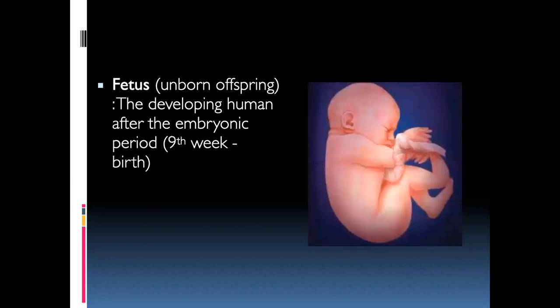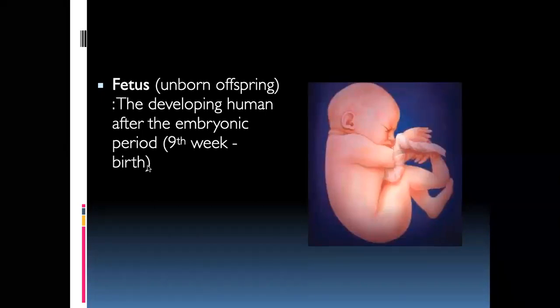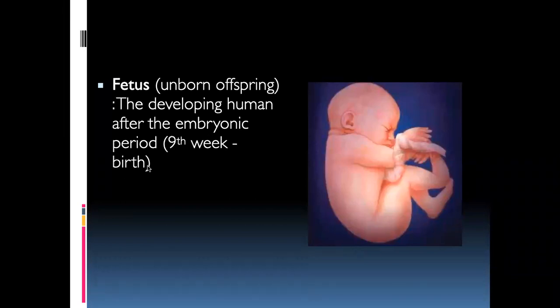Now, what is a fetus? A fetus is an unborn offspring. It is still not yet born. Usually we use the word fetus from the 9th week till birth. We call it an embryo from the third to the eighth week, and that is called the embryonic period. From the 9th week till birth is called the fetal period.